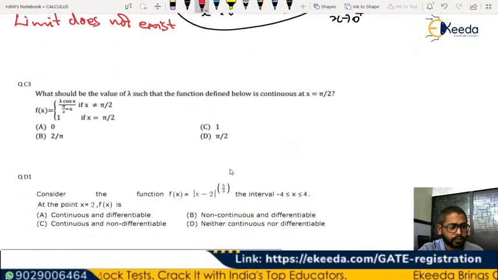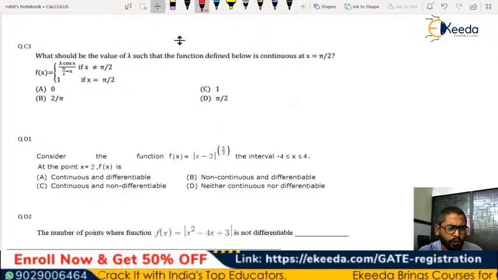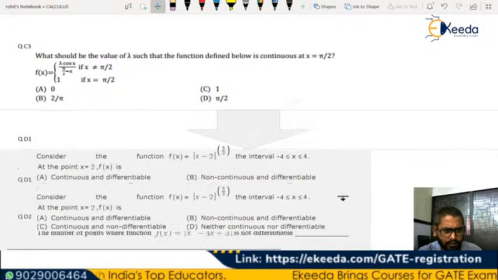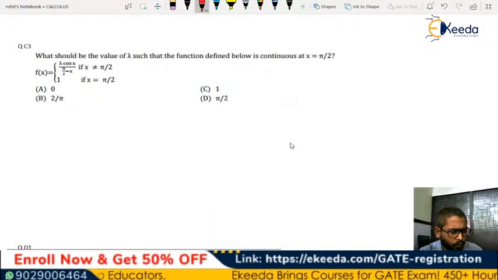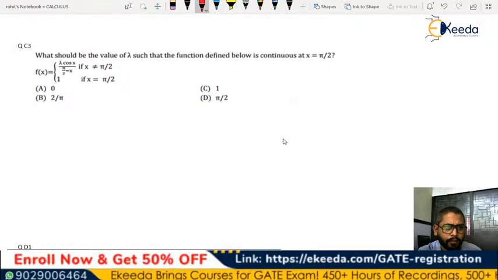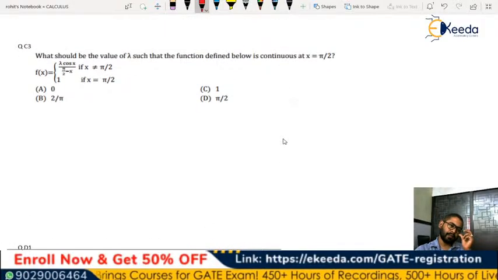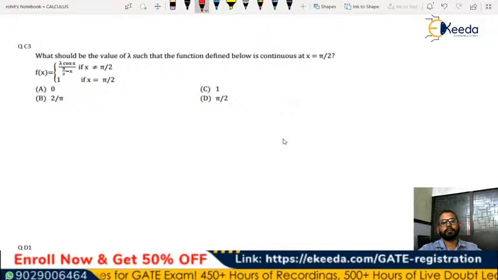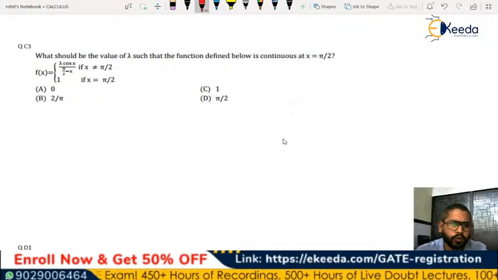So let's move to the next question. This is a very small, I'll say 1 or 2 marks question, I don't remember. This is from the civil department. Which department are you people from? If you tell me, that will be good. Because this question is from civil 2011 or 12, I think. And I think it's a 1 mark question or something.